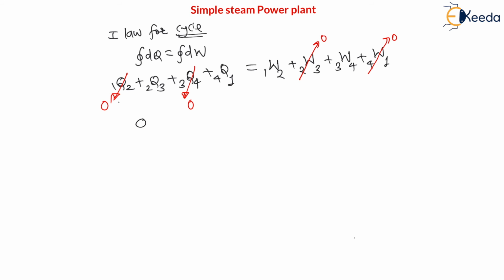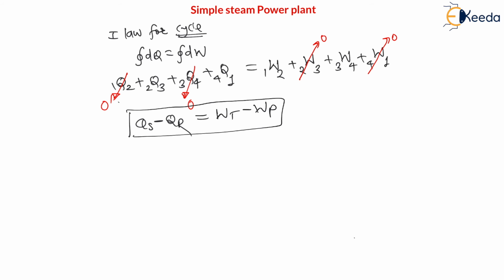Therefore heat supplied in the boiler is positive. Heat rejected in the condenser is negative. Therefore here we can say heat supply minus heat rejected is equal to, now work 1 to 2 is turbine work, which is positive, and work 3 to 4 is pump work, which is negative, minus work of pump. Therefore heat supply minus heat rejected is equal to work of turbine minus work of pump.